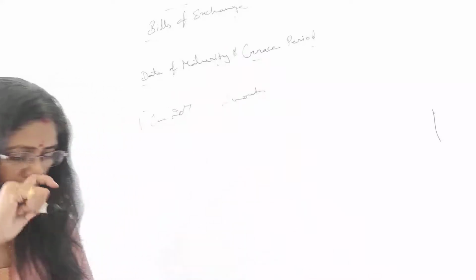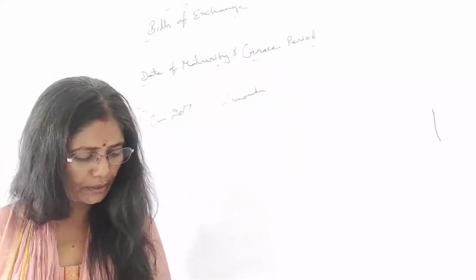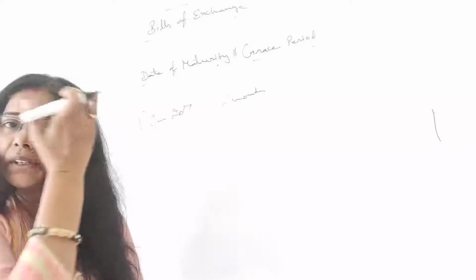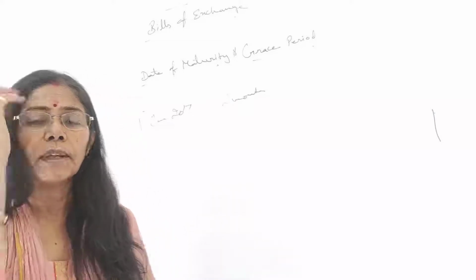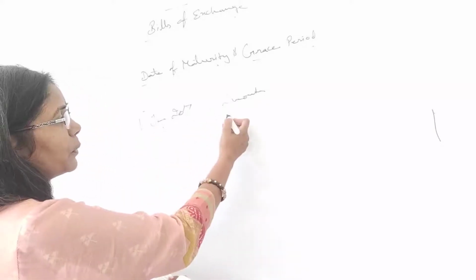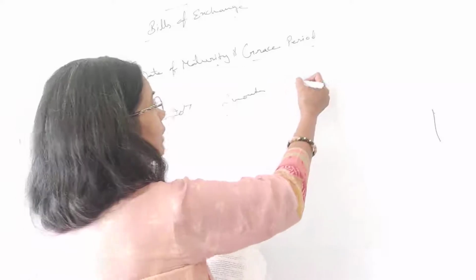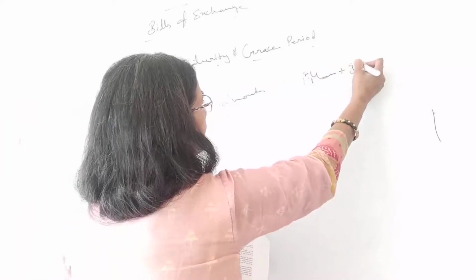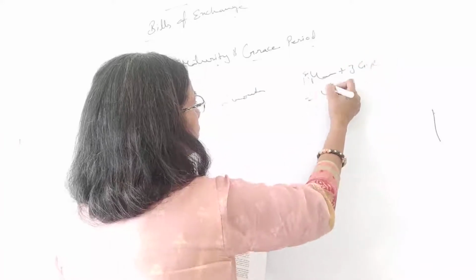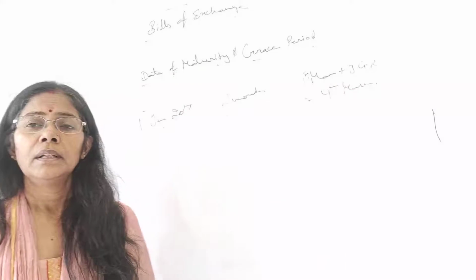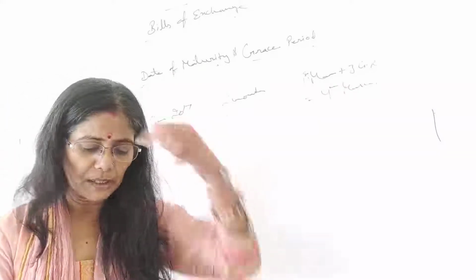So what is the due date? 1st January 2017, 2 months. When the 2 months complete, it is 1st February and 1st March. 1st March plus 3 days grace period, what comes? 4th March. So the due date is 4th March.